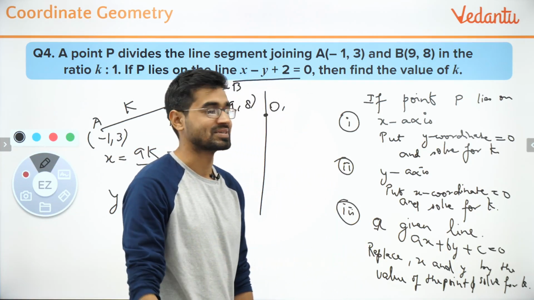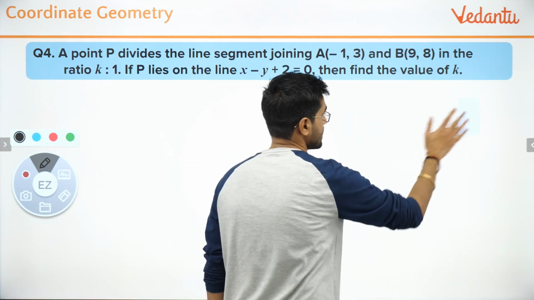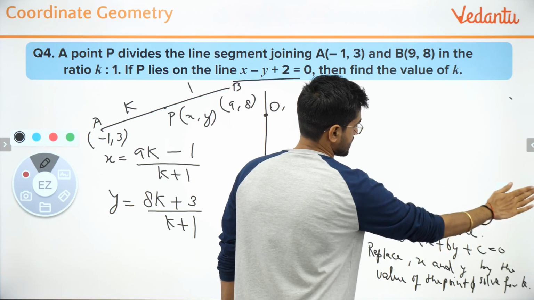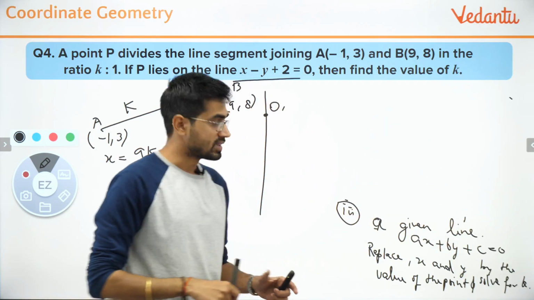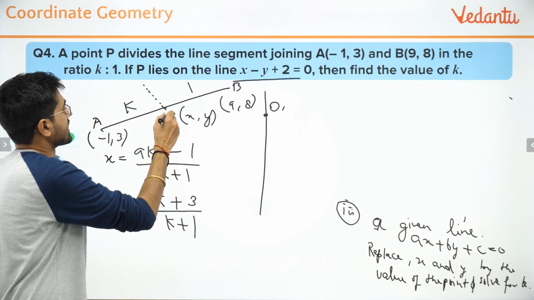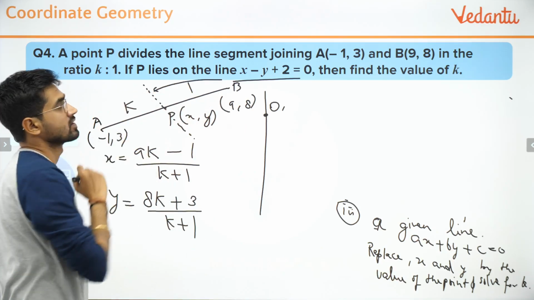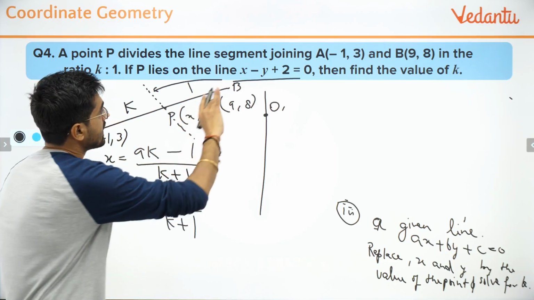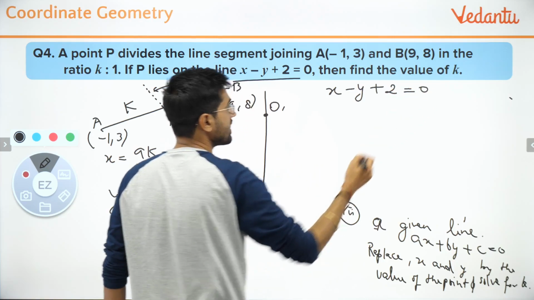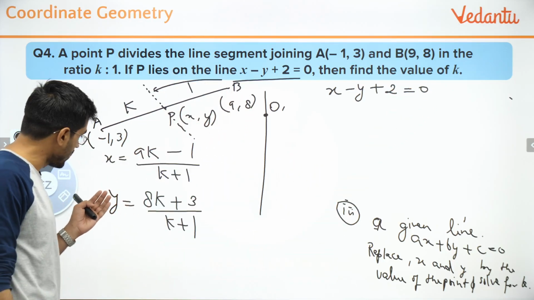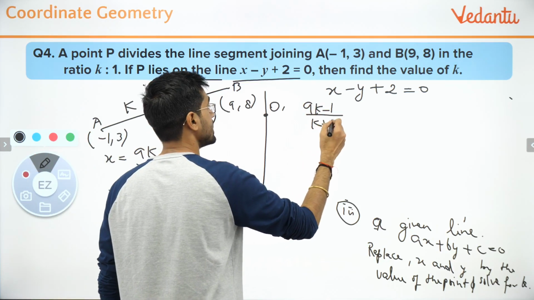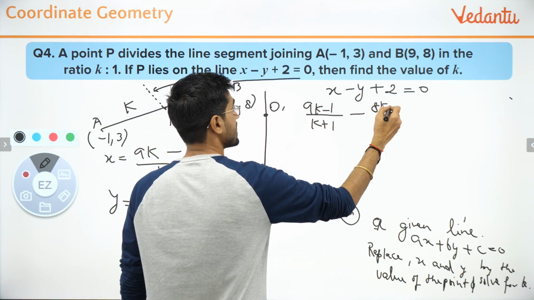The next step is pretty simple. The next step is using my case number 3. My case number 3 is, the line is being given to me and it's being said that this point actually lies on this line. So what I'm going to do here is take this equation and replace the value of x and y by the values that I have just found, which is 9k minus 1 by k plus 1 minus 8k plus 3.